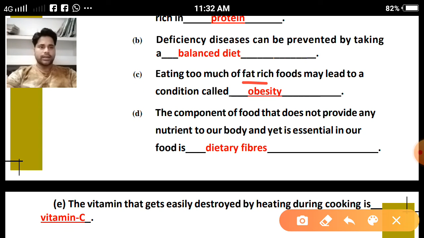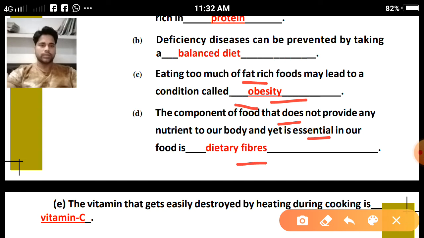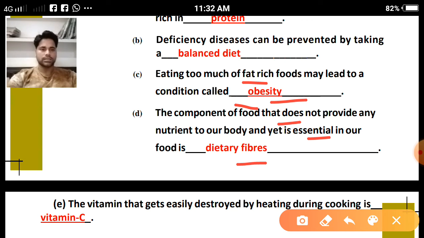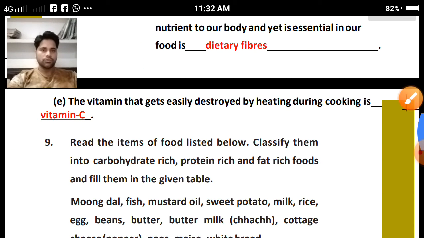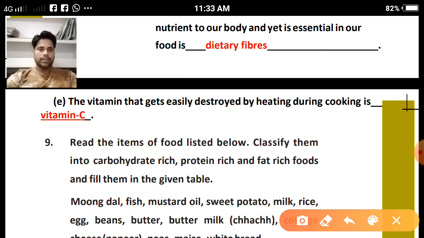Eating too much fat-rich food may lead to a condition called obesity. The component of food that does not provide any nutrient to our body and yet is essential in our body is dietary fibers. How are they essential to our body? Because they are very helpful to get rid of the undigested food from the body after digestion. Clear? Question number E. The vitamin that gets easily destroyed by heating during cooking is vitamin C.